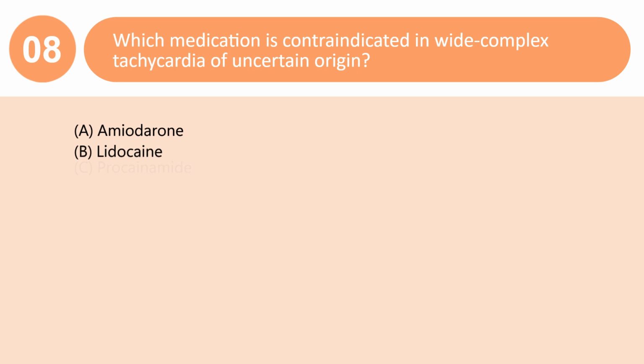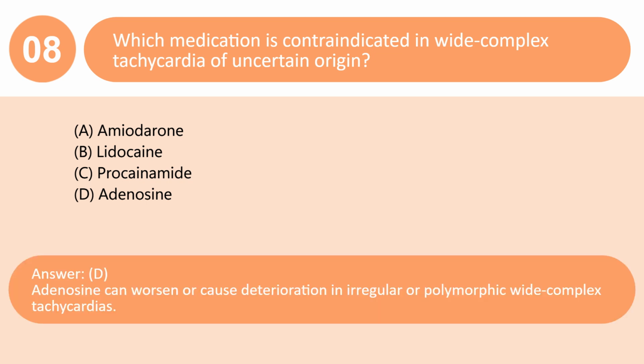Which medication is contraindicated in wide complex tachycardia of uncertain origin? A. Amiodarone. B. Lidocaine. C. Procainamide. D. Adenosine. Answer: D. Adenosine can worsen or cause deterioration in irregular or polymorphic wide complex tachycardias.